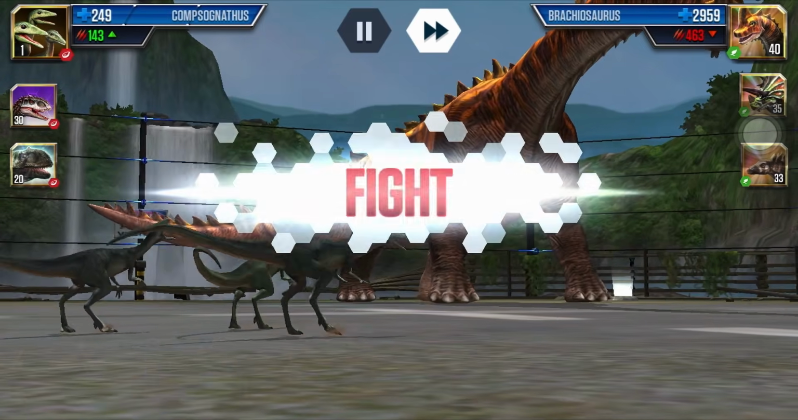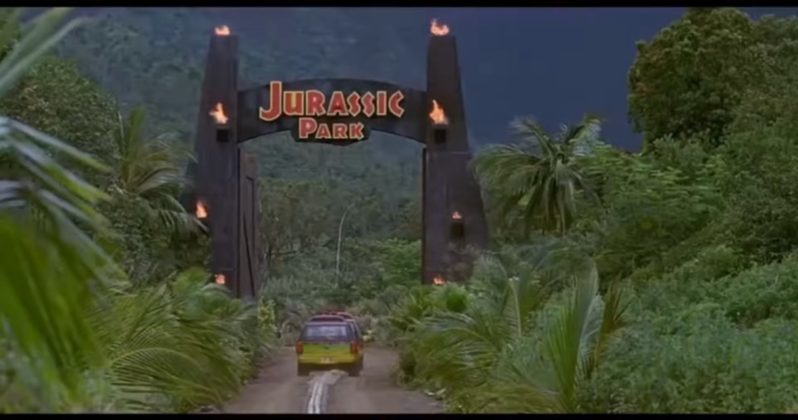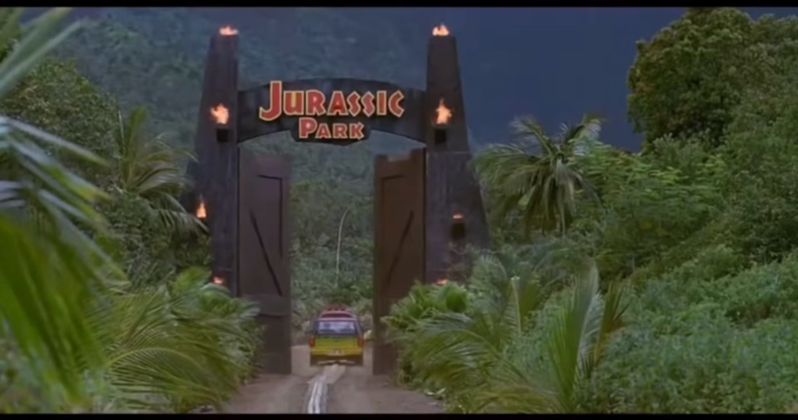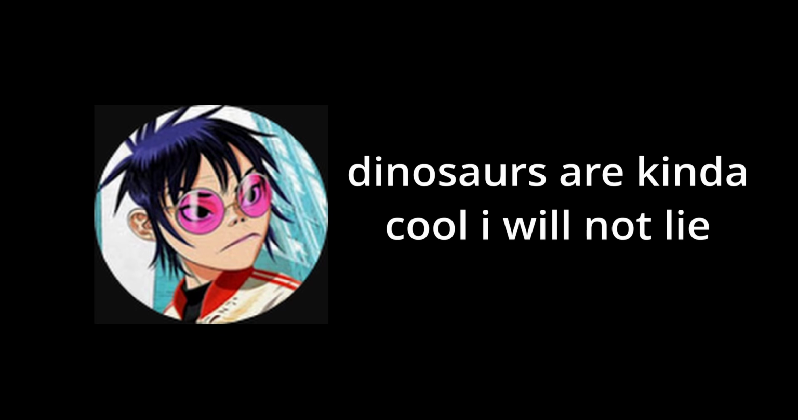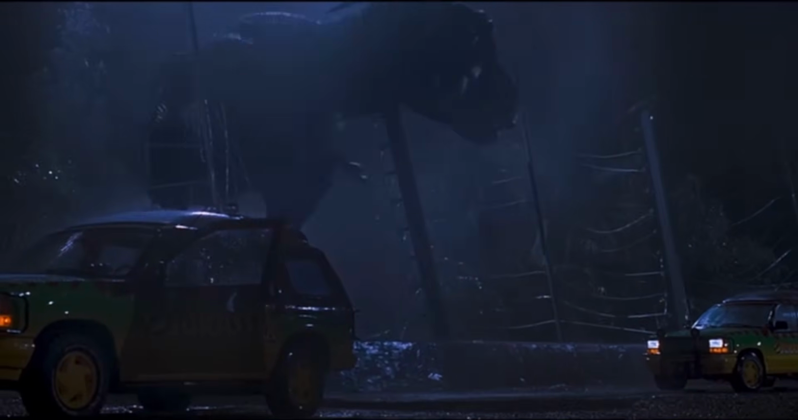Okay, so back in the ancient days of the 2010s, I really liked this movie called Jurassic Park. Fast forward a decade or so, and it randomly appears in my mind one day like, dinosaurs are kinda cool, I will not lie.